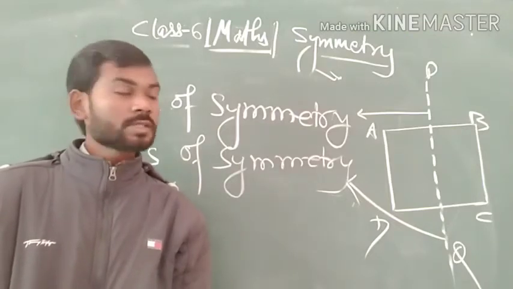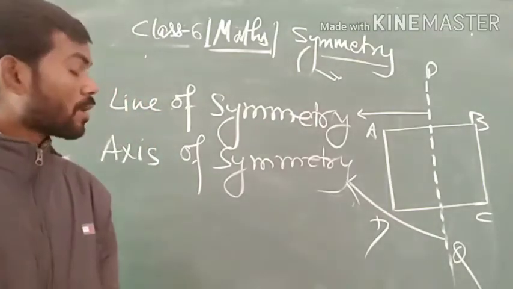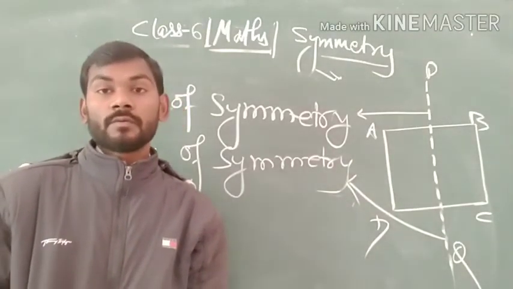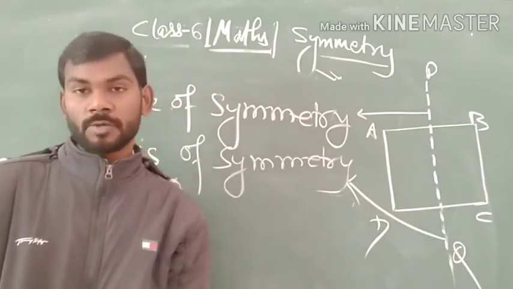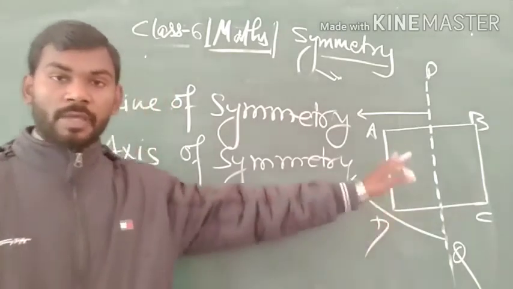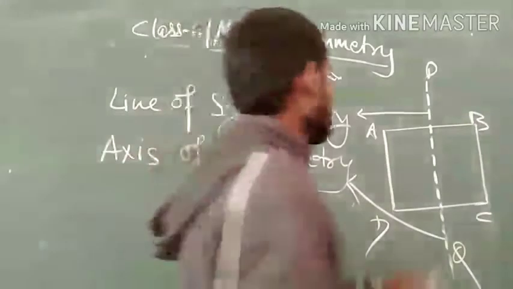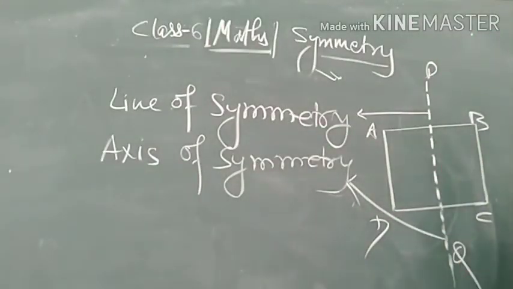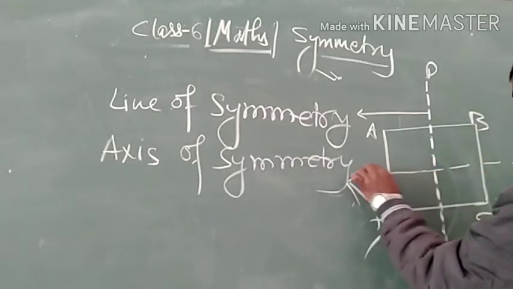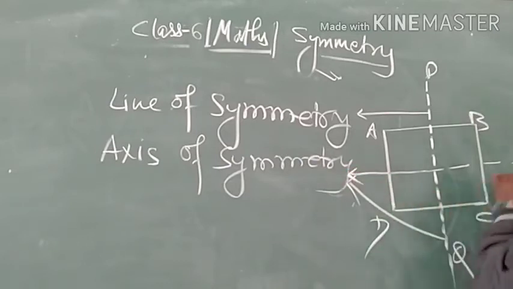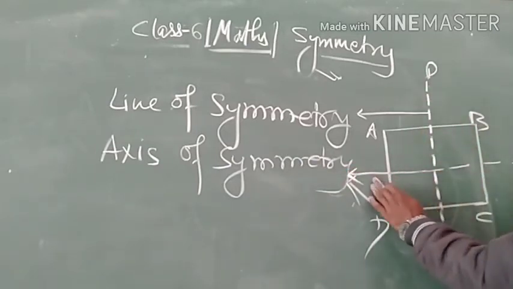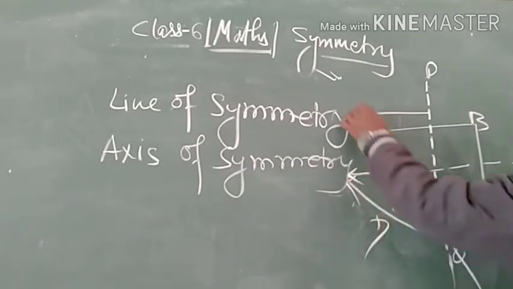It is also seen that various types of figures have various numbers of lines of symmetry. In this figure, we can see that this square can be divided in the following ways. First, you have seen this; this is the second way to divide this square.